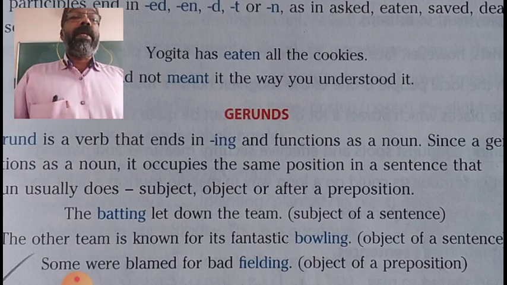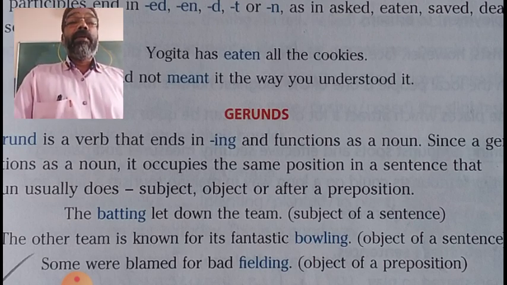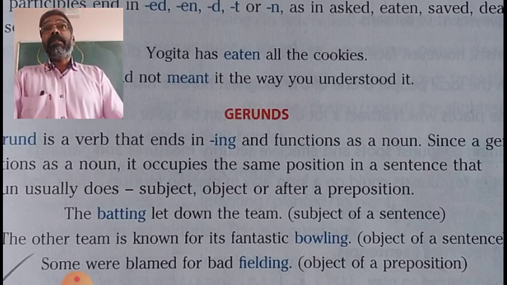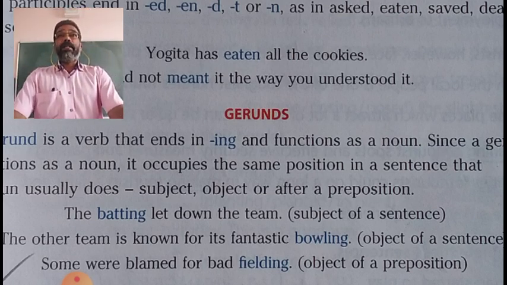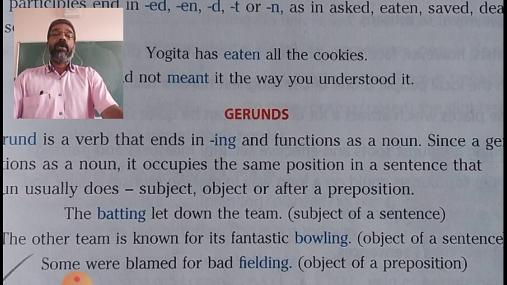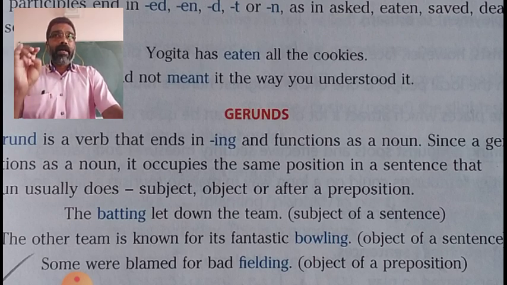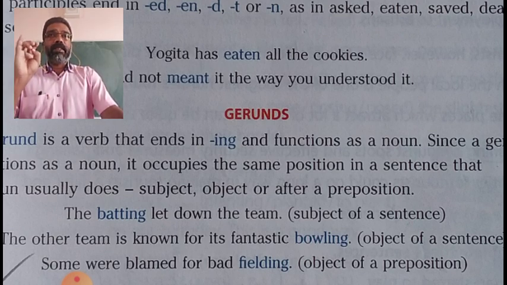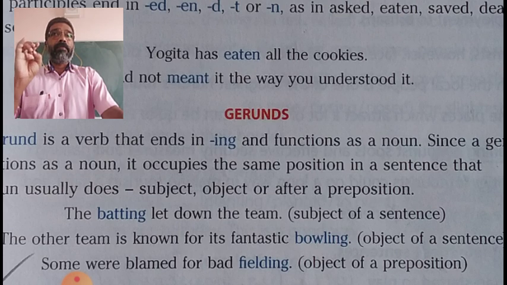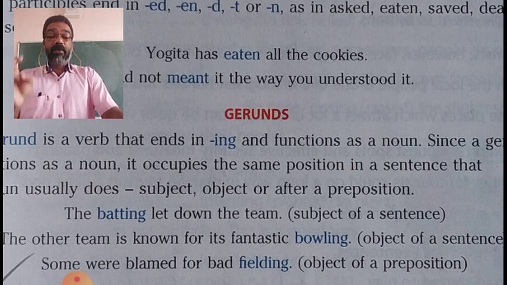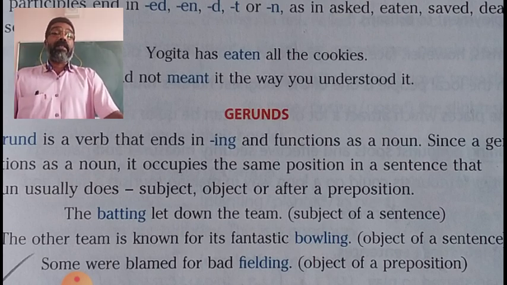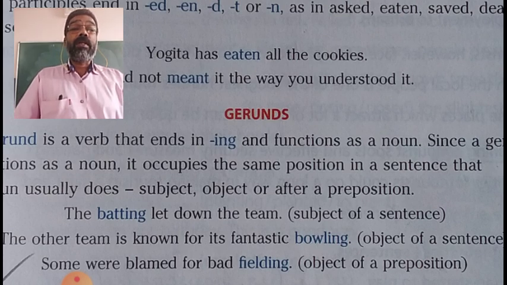Now, we must always keep in mind that gerund and present participles are ing forms of the verbs, but present participle functions in a sentence as a verb or an adjective. But gerund, the ing form itself, functions in a sentence as a noun or a pronoun.